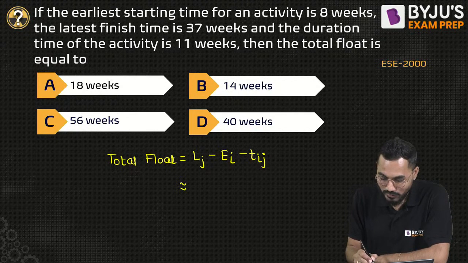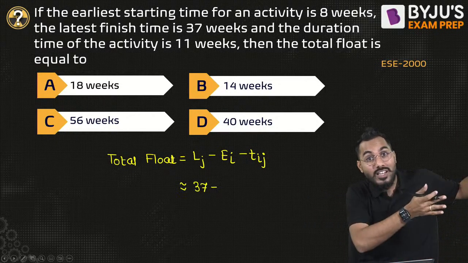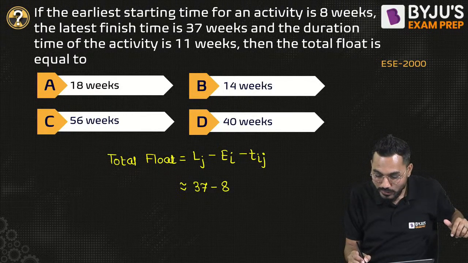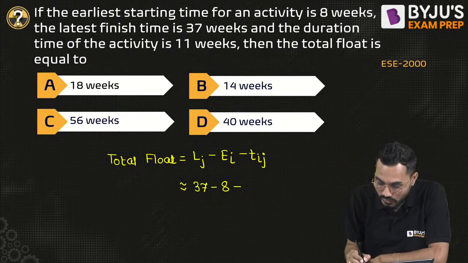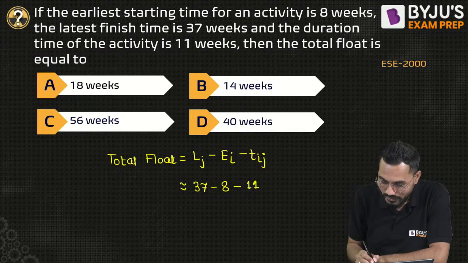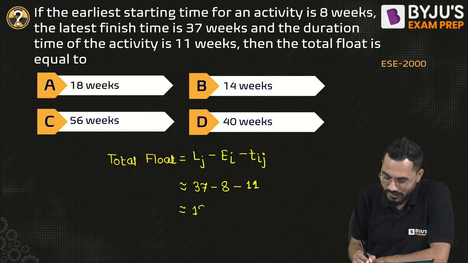What is the latest finish time? 37. What is the earliest start time, when the activity can start earliest? 8. And what is the activity duration? So the activity has to be performed from 8 to 37. That is the window, and the activity duration is only 11 weeks. And the answer is coming what? 18 weeks. Is it okay?